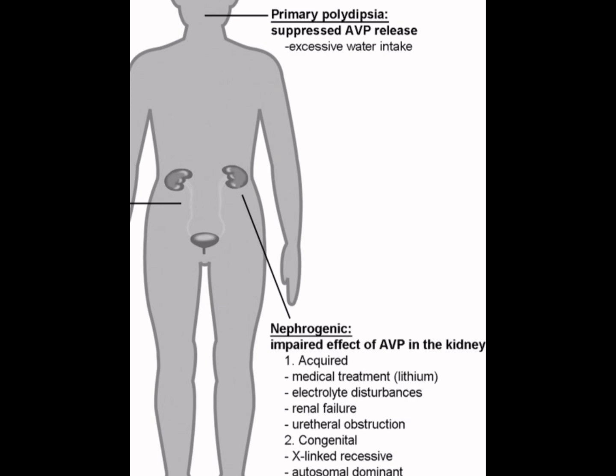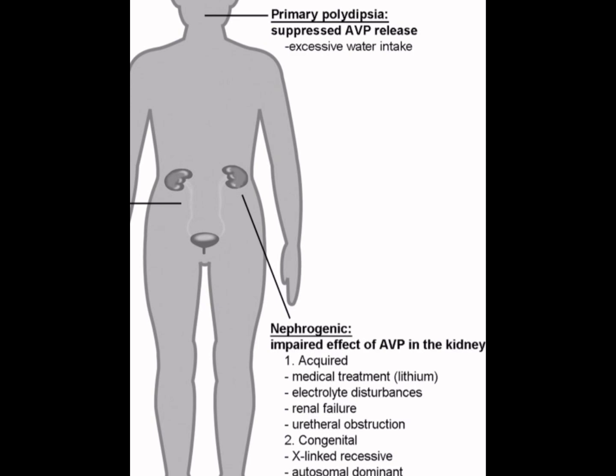Autosomal recessive or dominant nephrogenic diabetes insipidus is also rare and caused by mutation in the AQP2 gene, which affects aquaporin 2 channels in the kidney tubules. These channels normally help transport water back into the blood, but in nephrogenic diabetes insipidus, they do not function properly. Babies with congenital nephrogenic diabetes insipidus drink excessive amounts of water, have frequent urination, and are at risk of dehydration and high sodium levels. The second type is acquired nephrogenic diabetes insipidus.